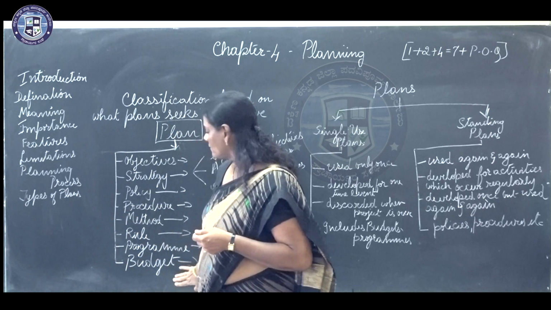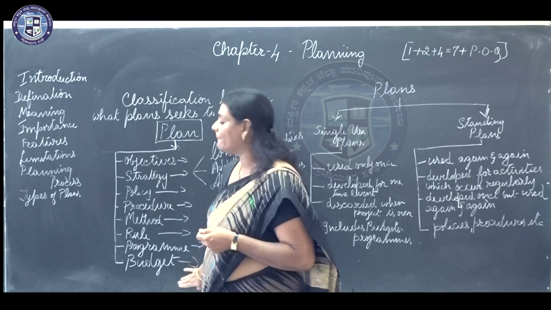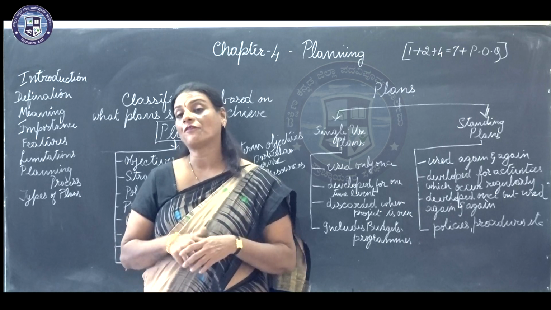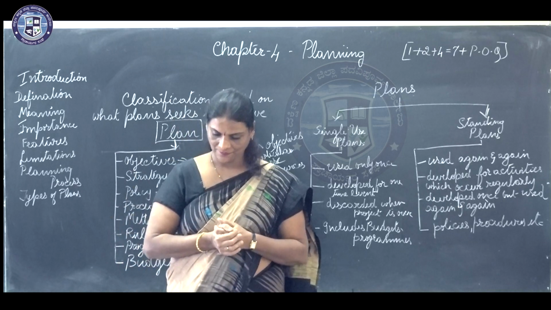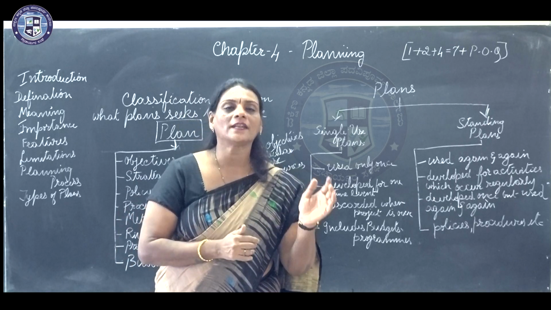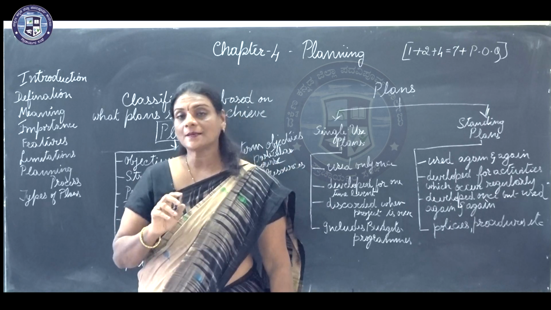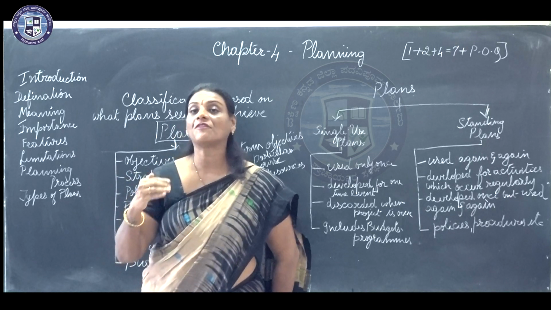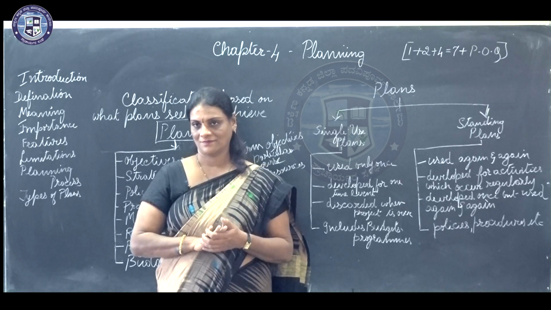The last one we will be covering here is budget. Budget is a statement of expected results, expressed in numerical terms. It is a plan which quantifies future facts and figures.